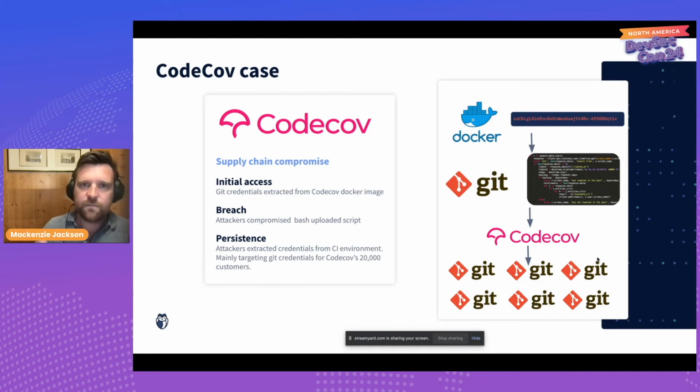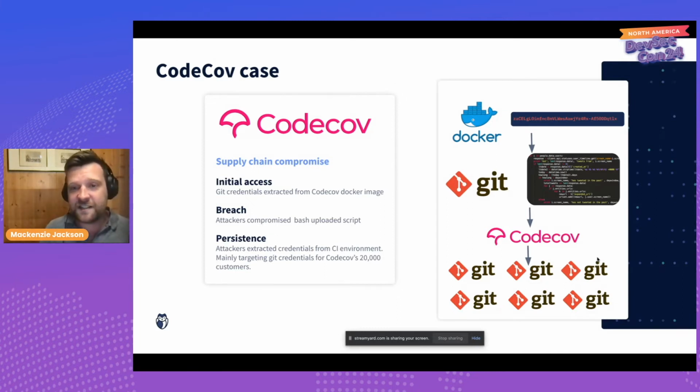It basically said, every time one of CodeCov's 20,000 customers is running it, take all the environment variables that are available and send them to me. Send them to the attacker. So when you're testing, your application has to be able to build, it has to be able to run. So you have secrets in your environment variables, right? You have to access your database, your systems. Now, hopefully, you're using different credentials to test than you are in production. But it's not always the case.